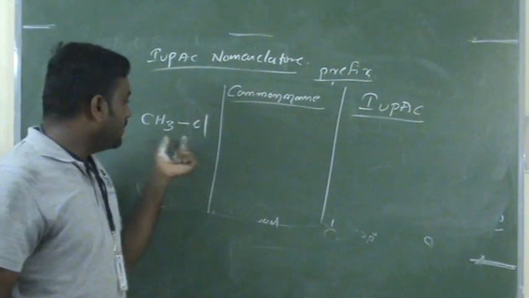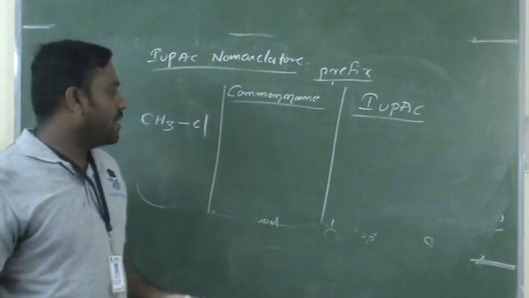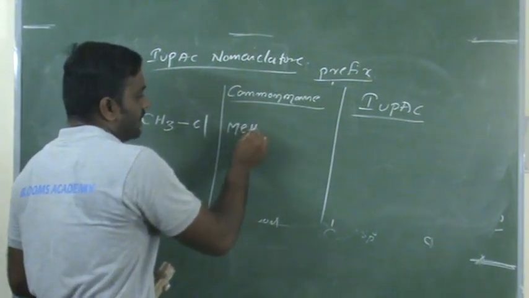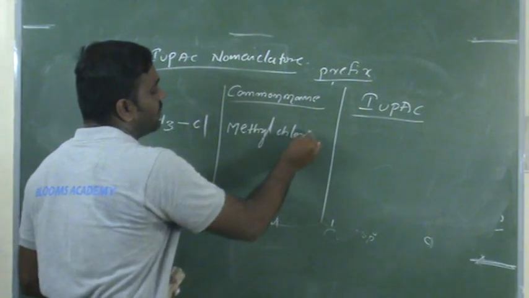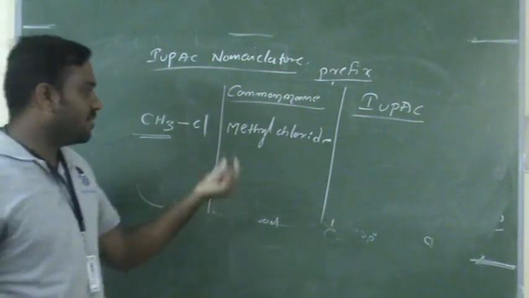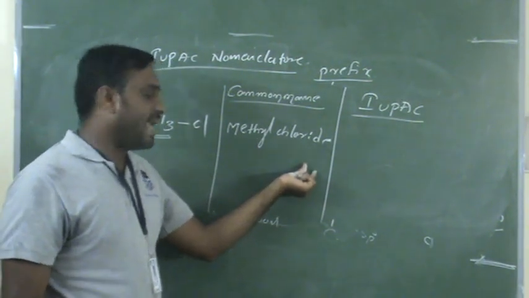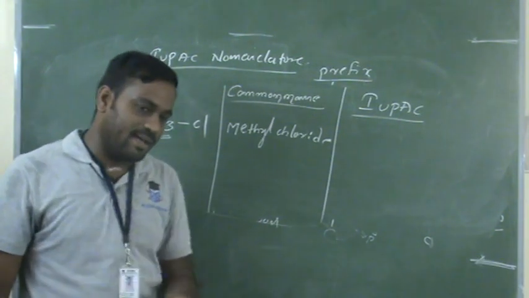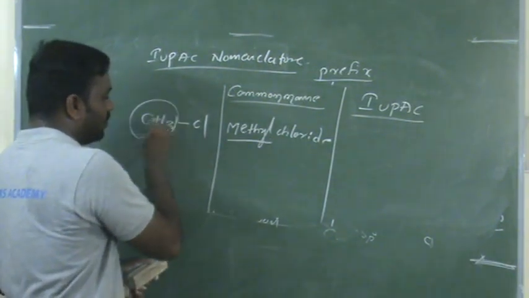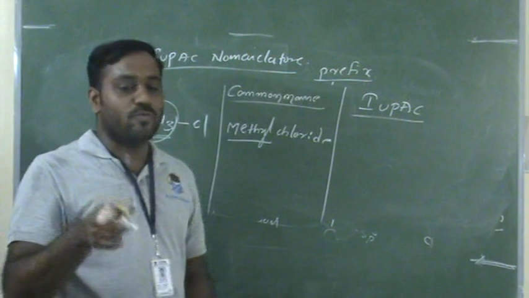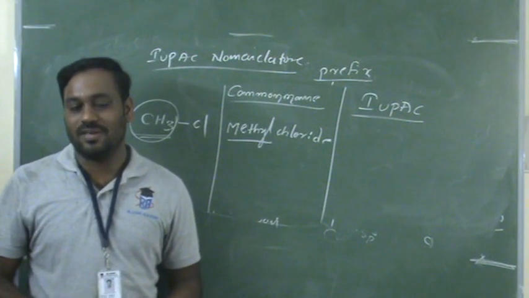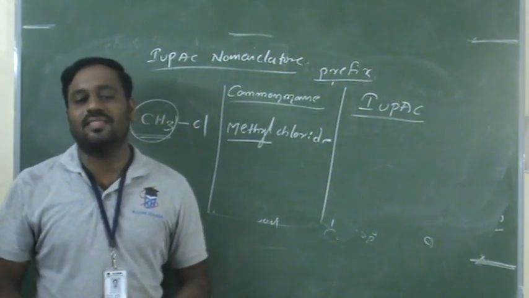Let us start with the first compound, CH3Cl. What is the common name? The common name is methyl chloride. First we give the alkyl name and then the halogen name, like the general term alkyl halide. That's why it is methyl chloride. Why methyl is simple: CH4 is methane, and if you remove one hydrogen it becomes methyl. If you remove two hydrogens, it becomes CH2, which is called methylene.